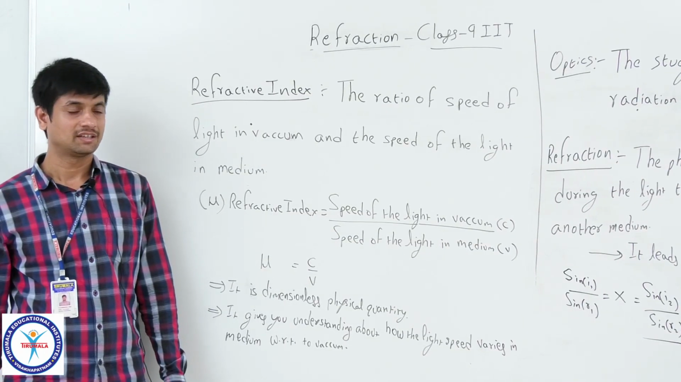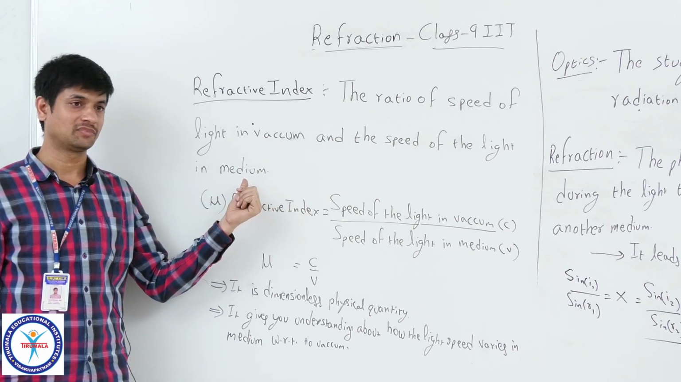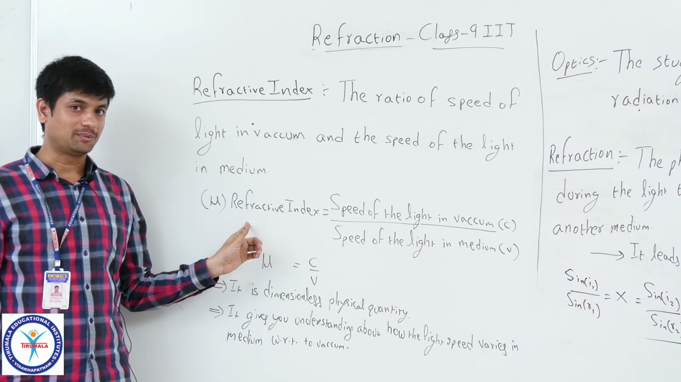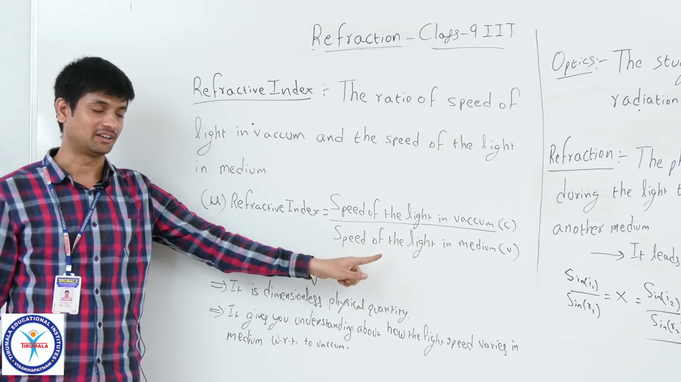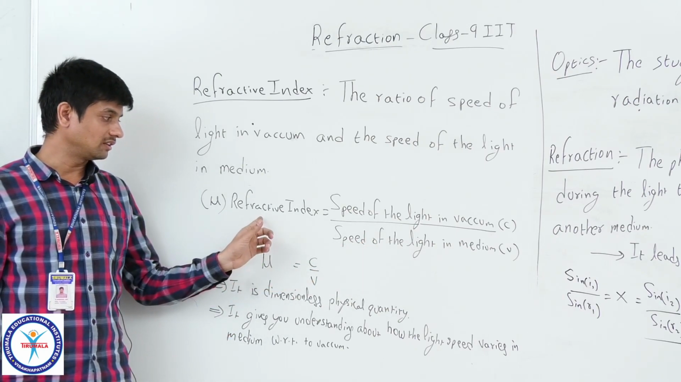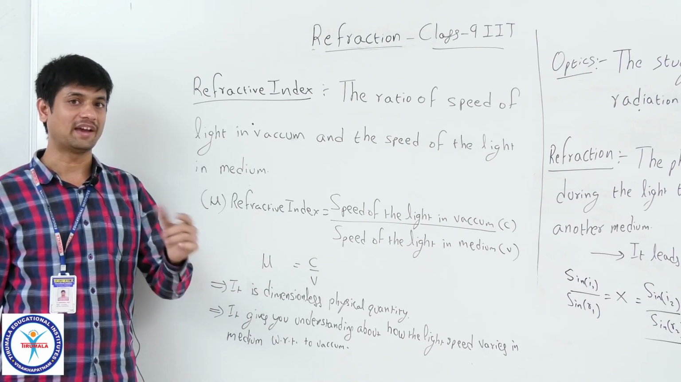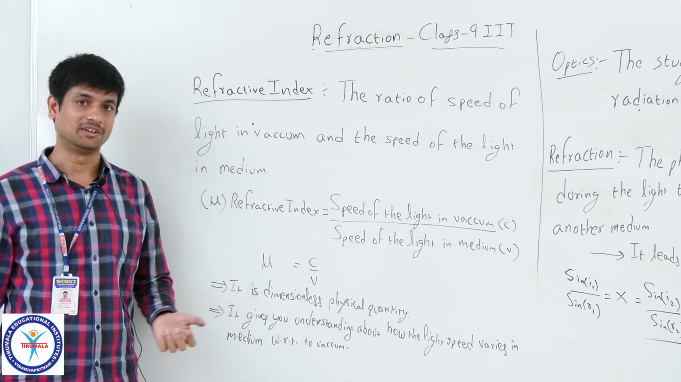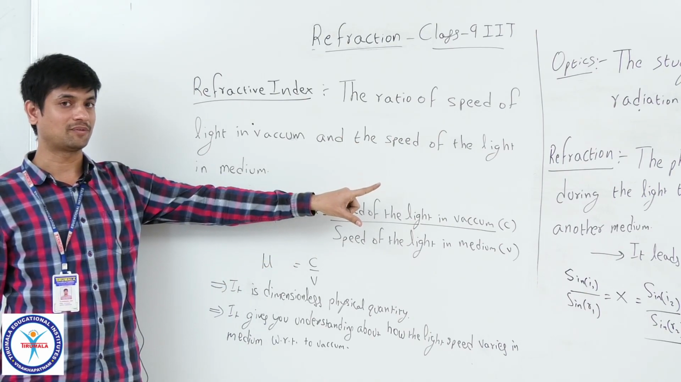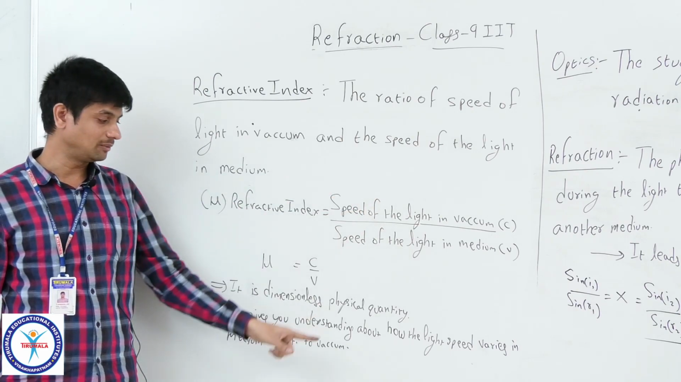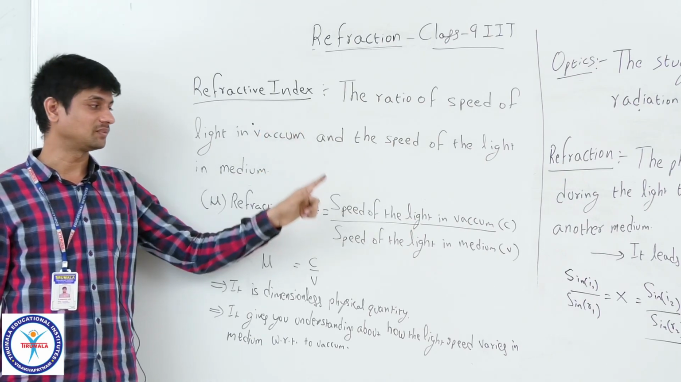Refractive index is the ratio of the speed of light in vacuum to the speed of light in a medium. Mathematically, the speed of light in vacuum is in the numerator and the speed of light in the medium is in the denominator. Why do we want to know the refractive index? It gives an understanding of how light varies whenever it enters a medium. I already said that in refraction the light speed will vary. This physical quantity gives some idea of how much it varies.